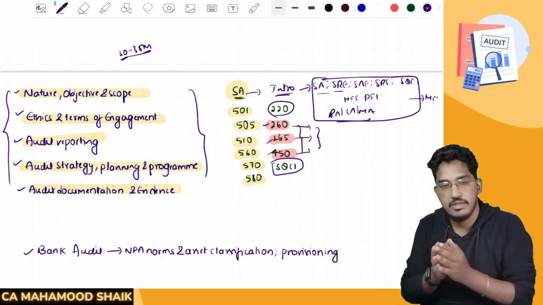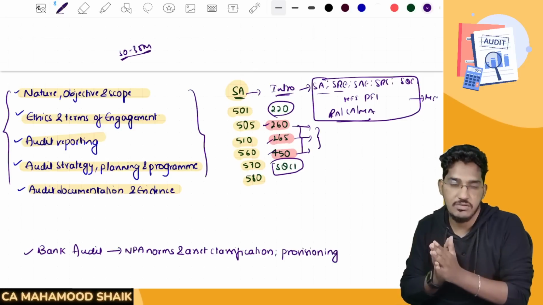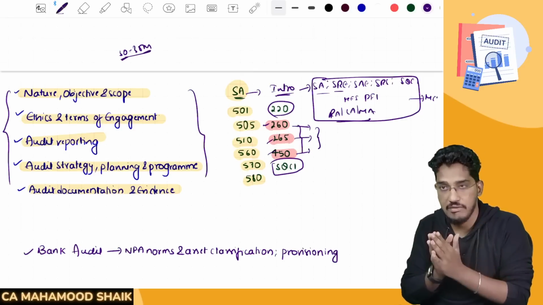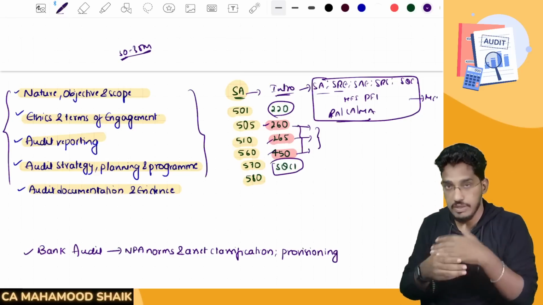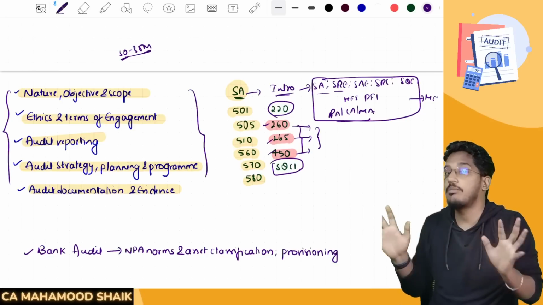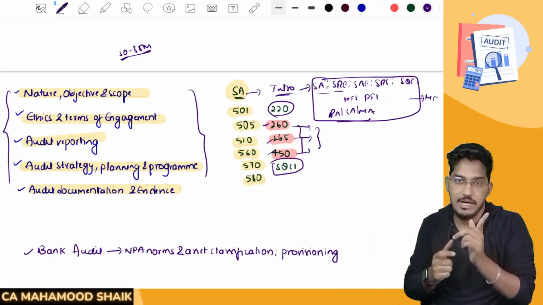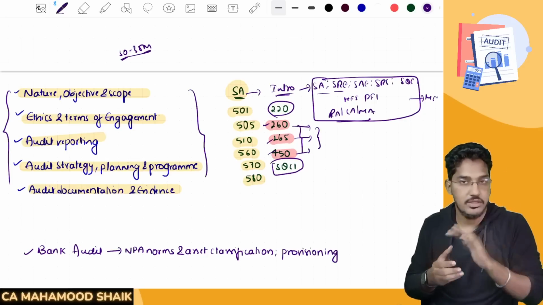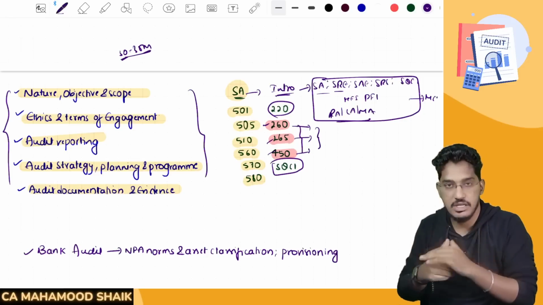As you all are aware, we have the marathon available. You can take the assistance of the marathon. In the marathon, I have comprehensively covered the standards. Even though it is a marathon, you will actually feel like a regular session, in such a comprehensive manner I have covered them. So you can always take the help of the marathon. So first, cover the standards.